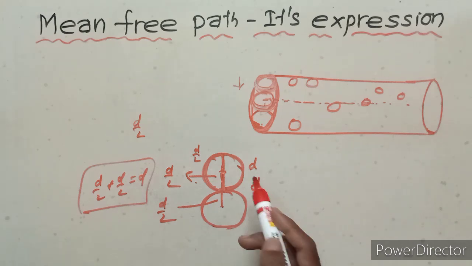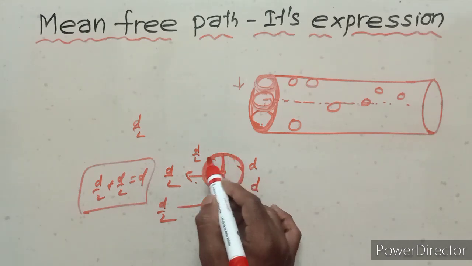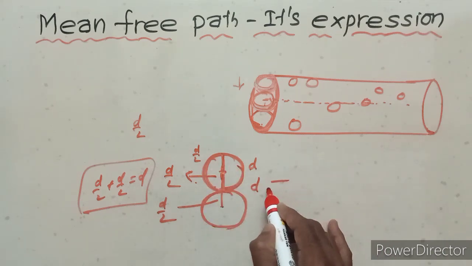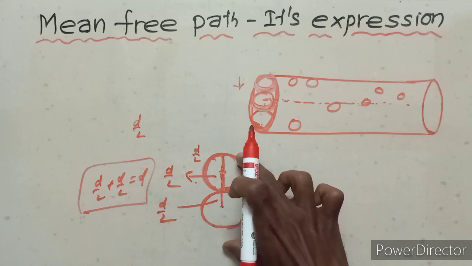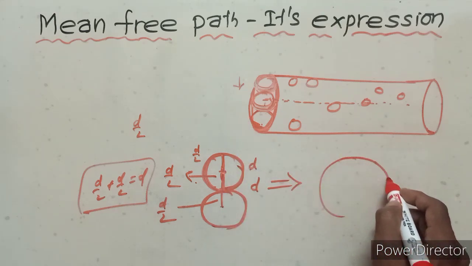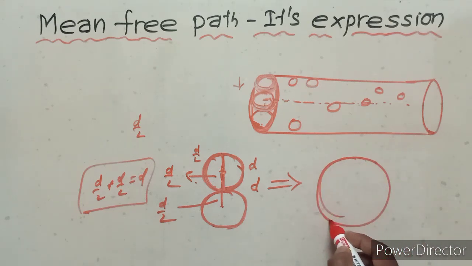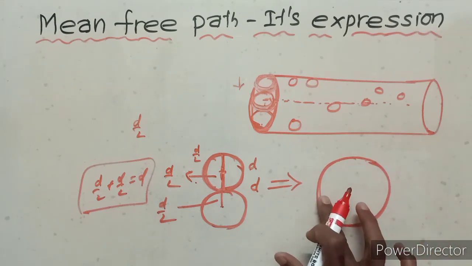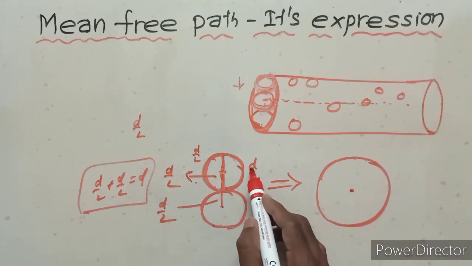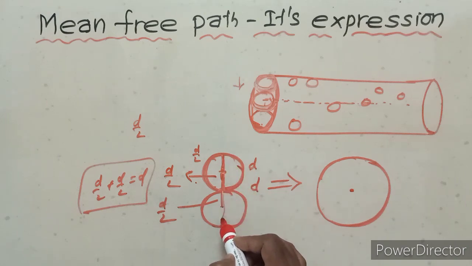after collision, these two molecules are stuck together. So the total position is converted as this. These two molecules stick together. So totally this is d, this is d.